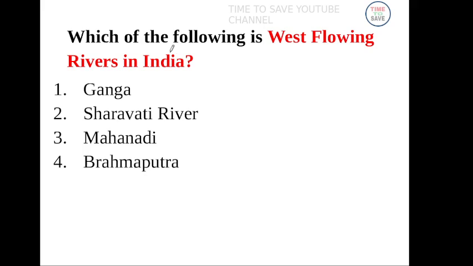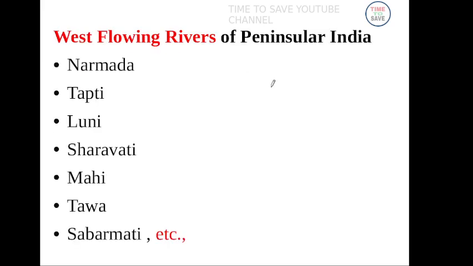Next question. Which of the following is a west flowing river in India? Answer, Saraswati river. Remaining rivers are east flowing rivers.